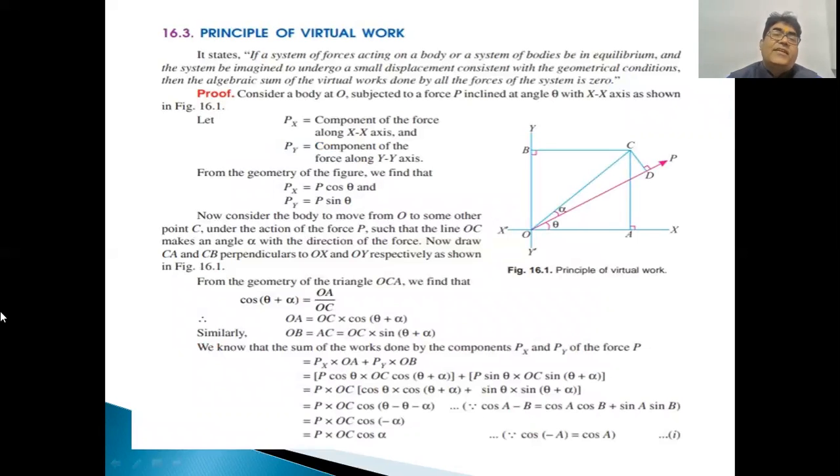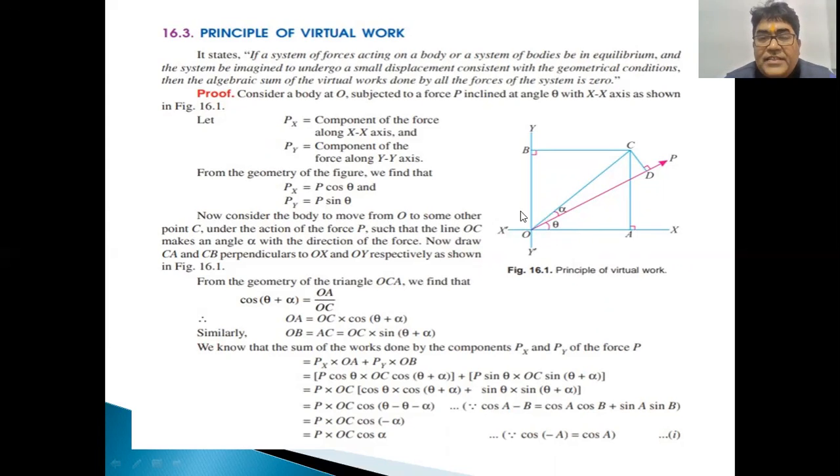So let us understand the principle of virtual work. The statement is as follows: if a system of forces acting on a body or a system of bodies is in equilibrium and the system is imagined to undergo a small displacement consistent with the geometrical conditions, then the algebraic sum of the virtual works done by all the forces of the system is zero. Let us understand this concept by having a figure shown below.